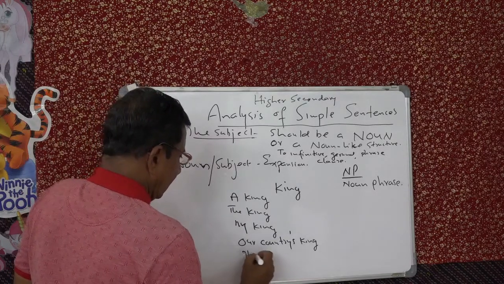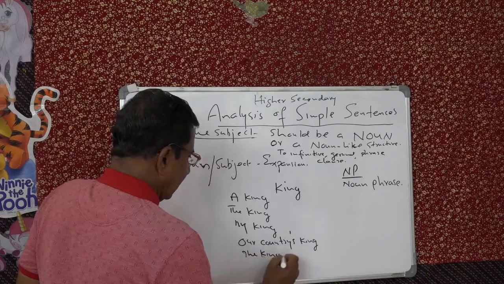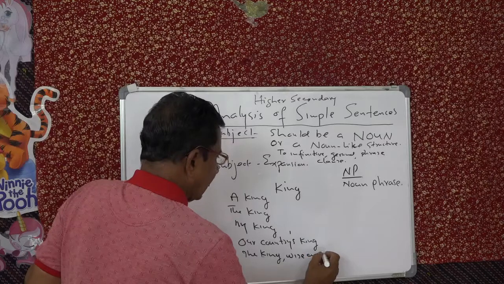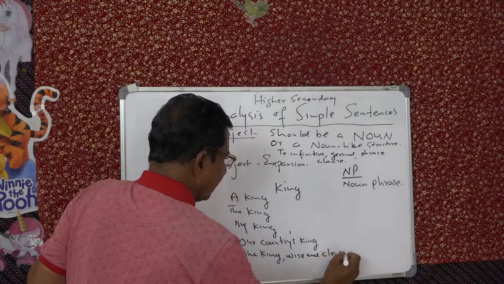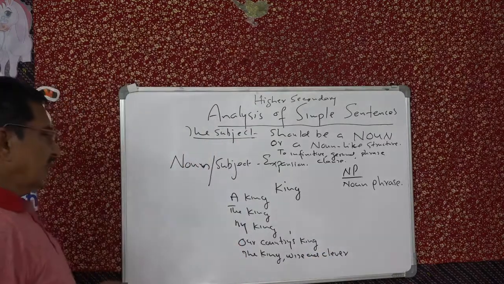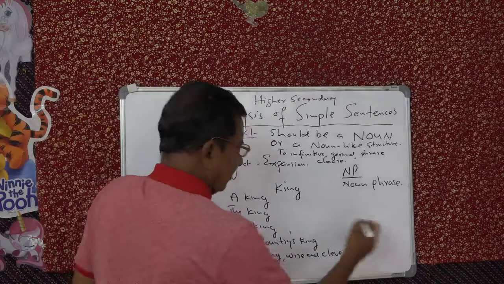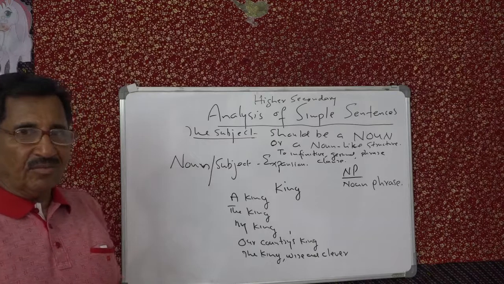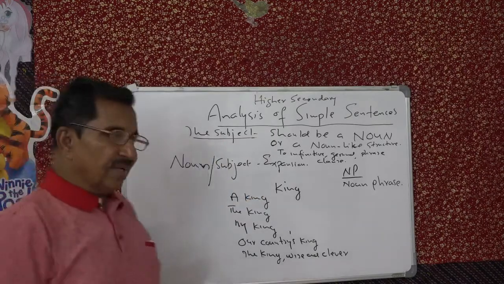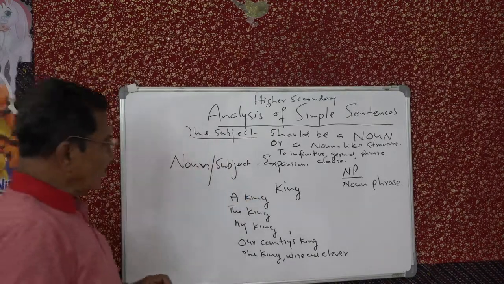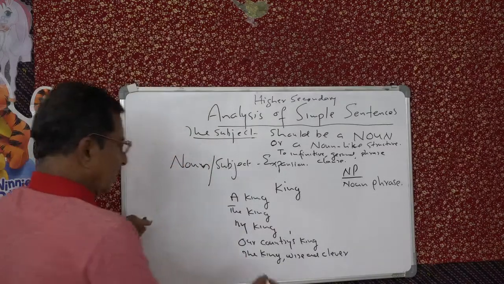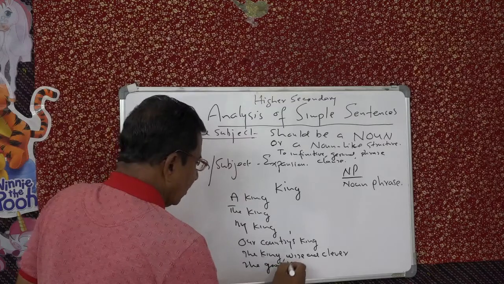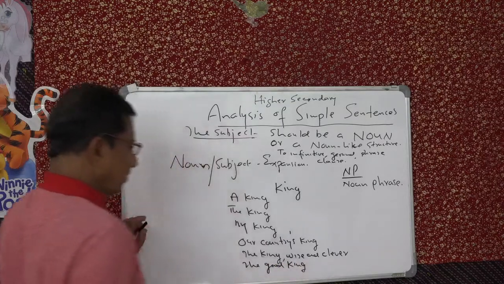The king, wise and clever. Yes, sir, that is an adjective. But the adjectives you can expand. Here you can say an adjective phrase. You can say the good king. By adjective, the good king. See that?